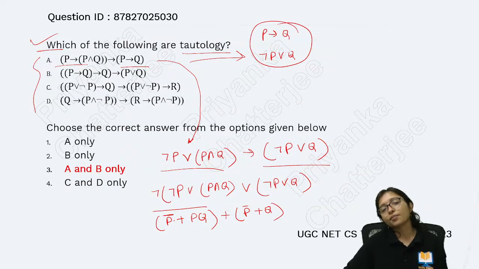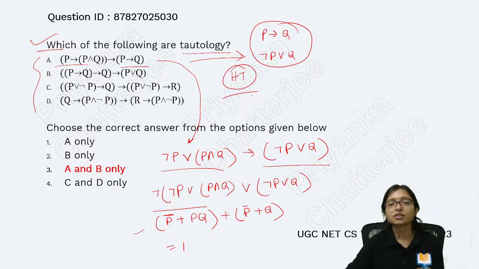Now if you are solving this, then after solving, if you are getting 1, you will see that after solving you will get 1 here. It is your home task. Previously also I told you this is your home task. Very easy, very simple way. You just have to utilize this one. Are you getting 1?